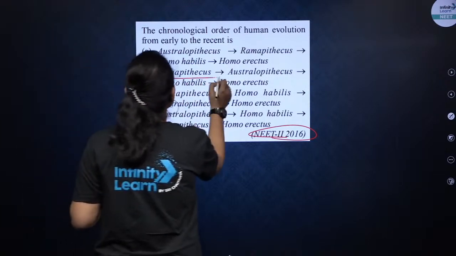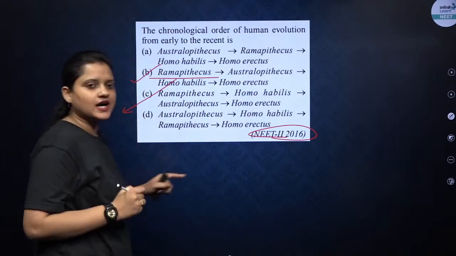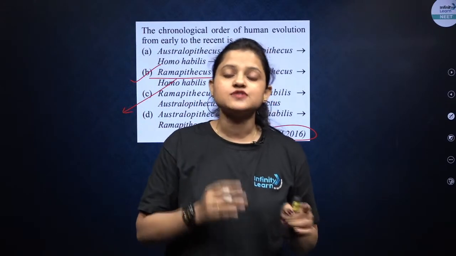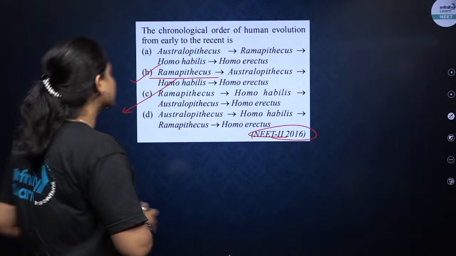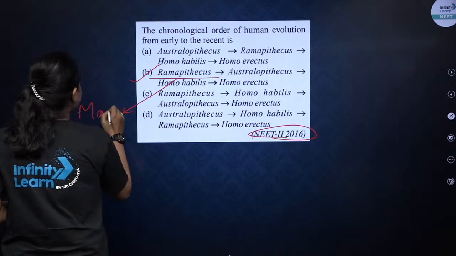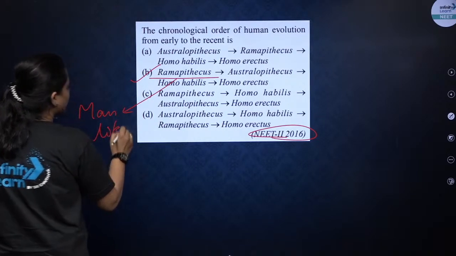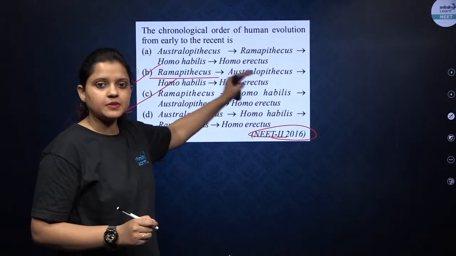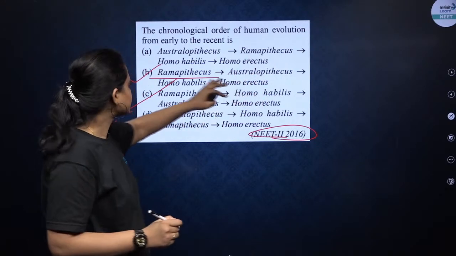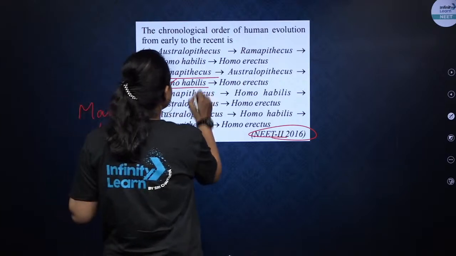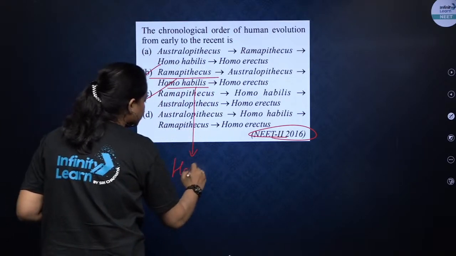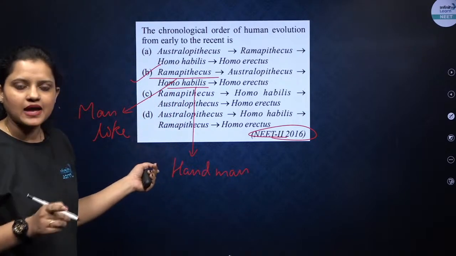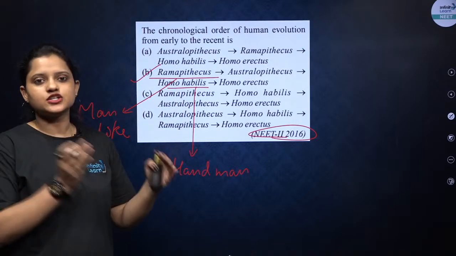Ramapithecus, जो fossil था, that was more man-like. Remember, Dryopithecus was more ape-like. Ramapithecus was more man-like, right? Important for NEET point of view. Then came Australopithecus. After that, Homo habilis, which are also known as handyman, because they were very skilled in making tools.